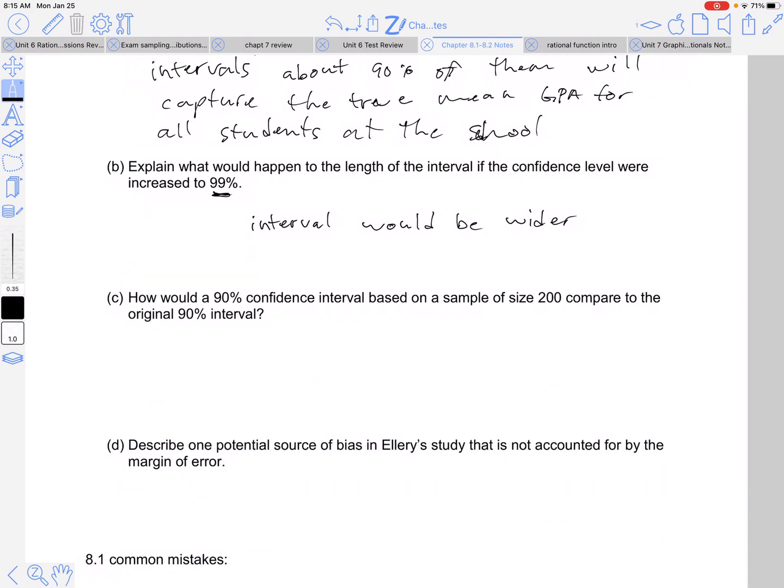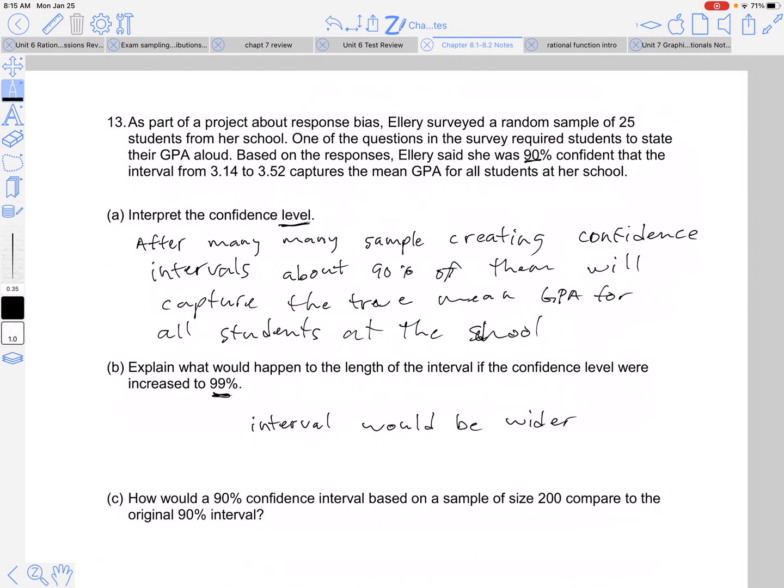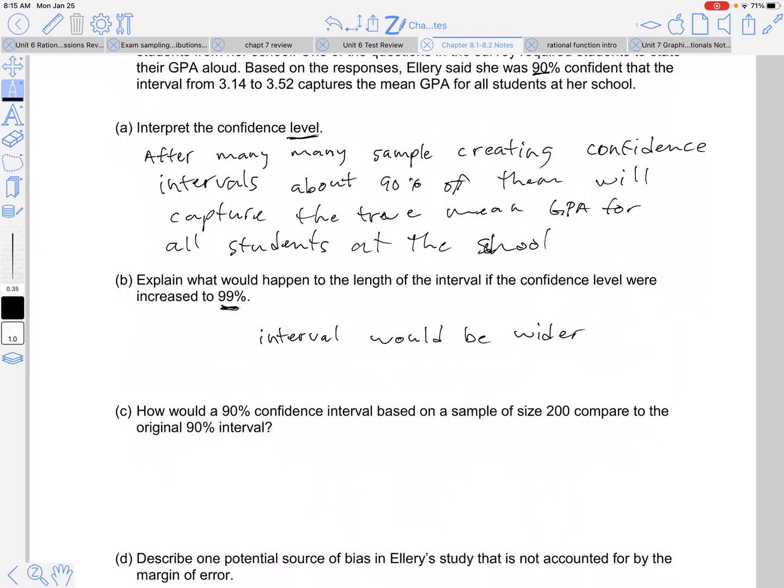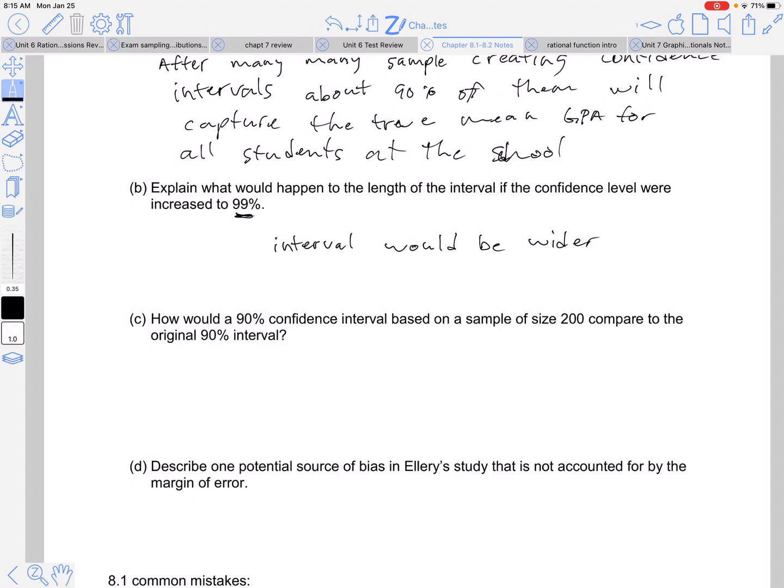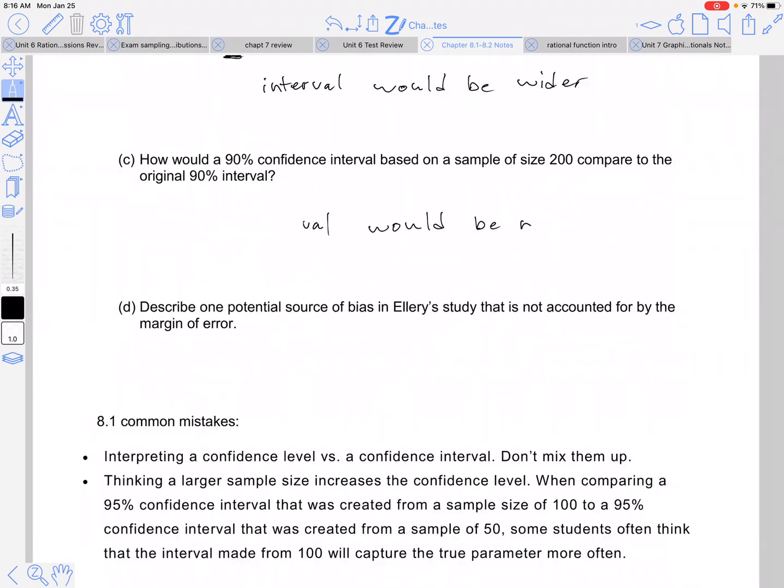Okay? How would a 90% confidence interval based on a sample of 200 compare to the original 90% interval? So she only surveyed 25 students. So if she bumped that up to 200, that would affect the standard deviation, and the interval would be narrower. Right, so it'd be smaller.